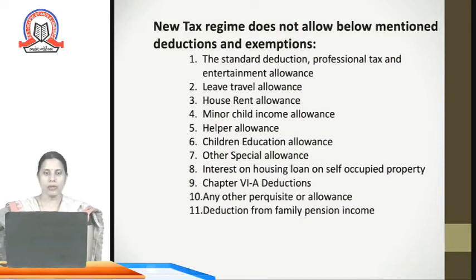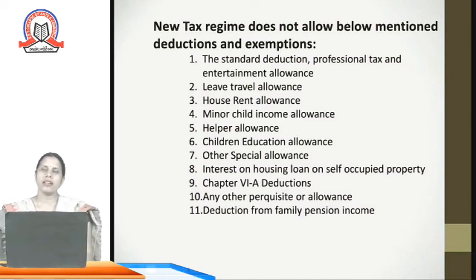House rent allowance, minor child income allowance, helper allowance, children education allowance, other special allowance, interest on housing loan on self-occupied property, and Chapter 6A deductions. Any other perquisite or allowance, deduction from family pension income, which is allowed from income from other sources.